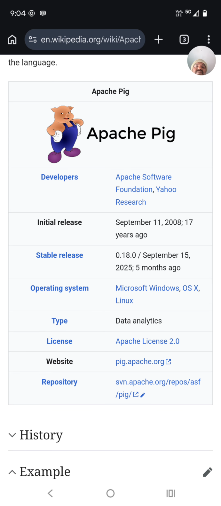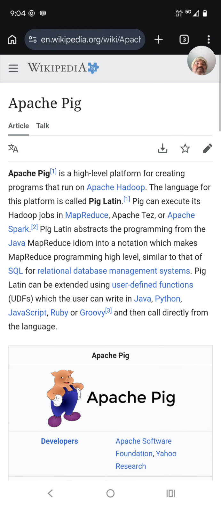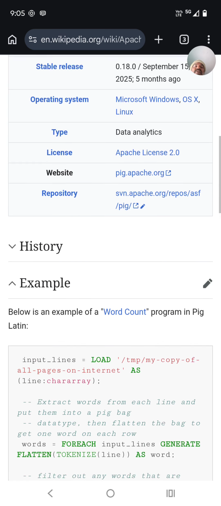You can see it was initially released on September 11, 2008. Why did they name it Apache Pig? Because the language for this platform is called Pig Latin. Pig can execute its Hadoop jobs in MapReduce. How simple it is. I explained a simple example.